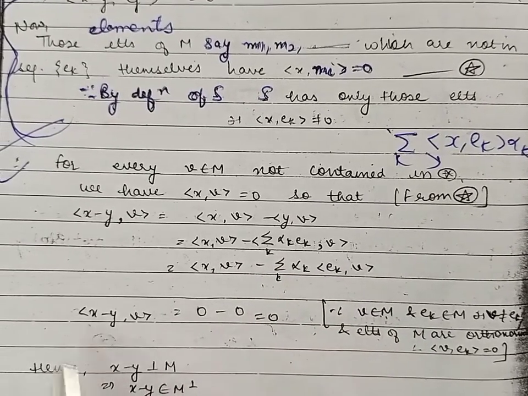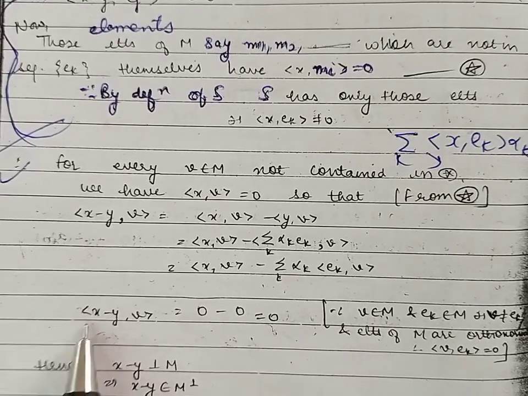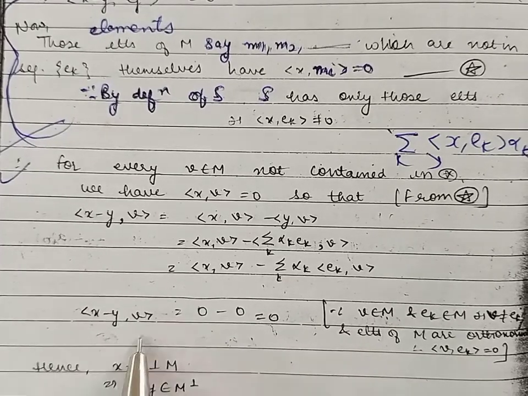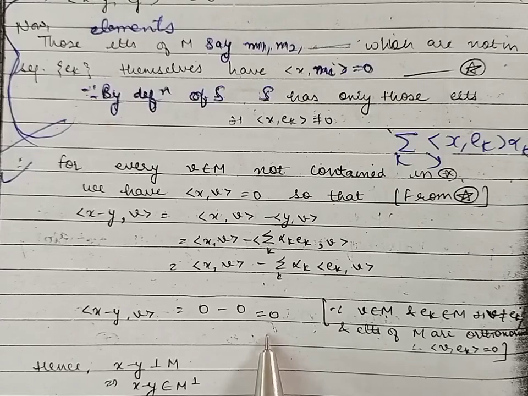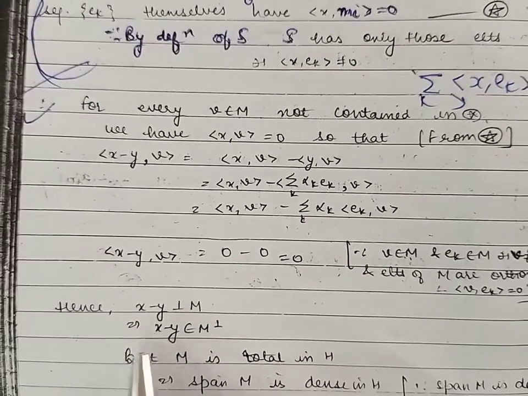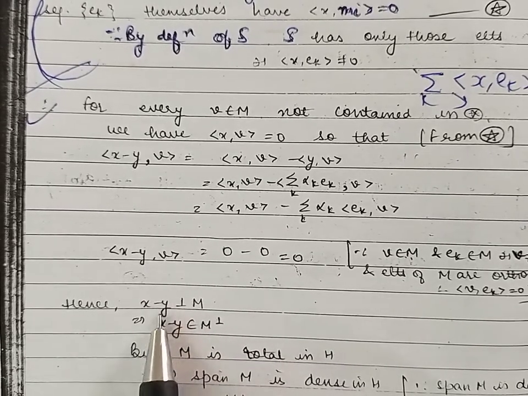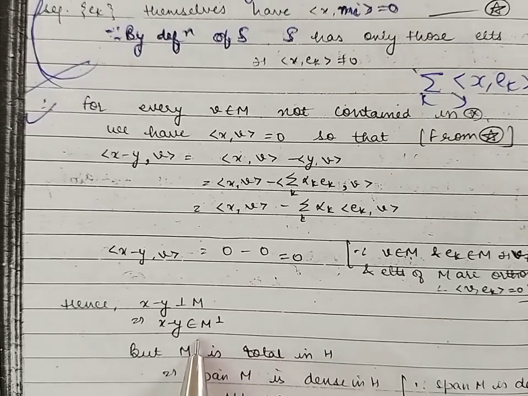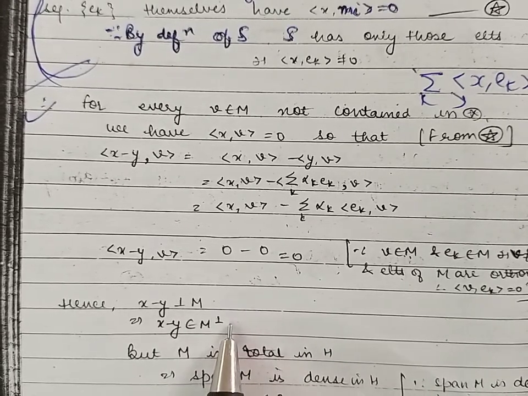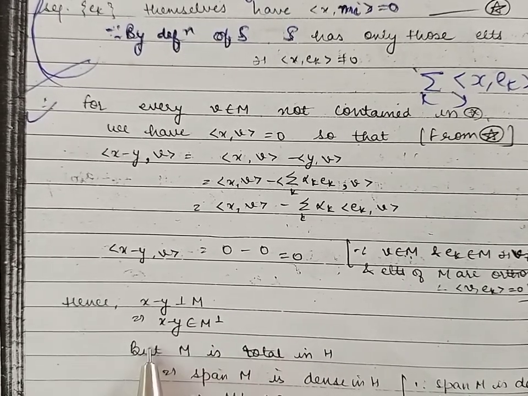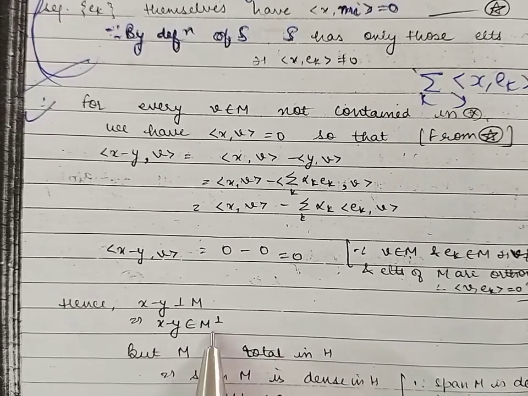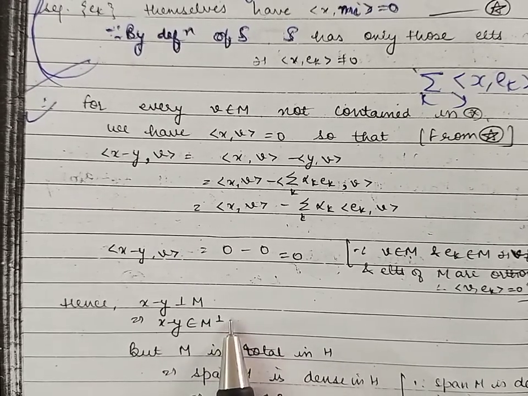Thus we have proved that the inner product of x minus y with v is 0. Thus we have proved that x minus y is orthogonal to M. And by definition, those elements which are orthogonal to M belong to the orthogonal complement of M. So x minus y belongs to M orthogonal complement.